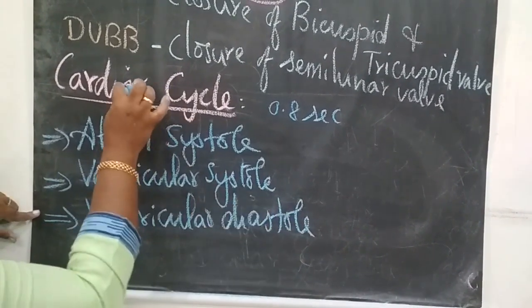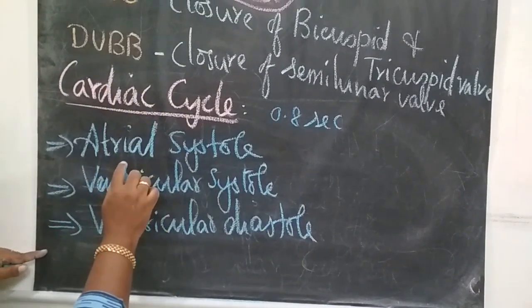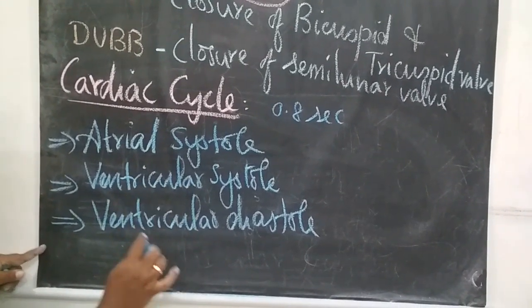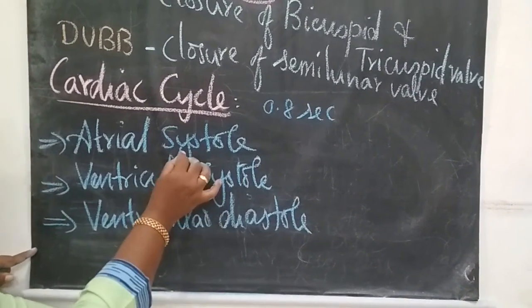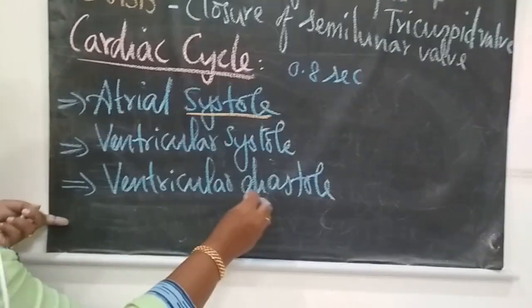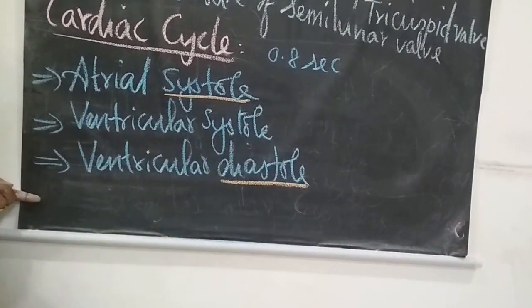What do you mean by systole? Systole means contraction. Diastole means relaxation.